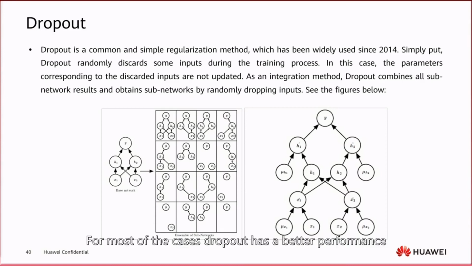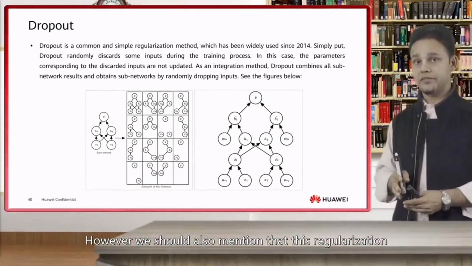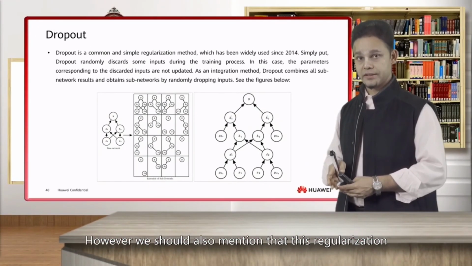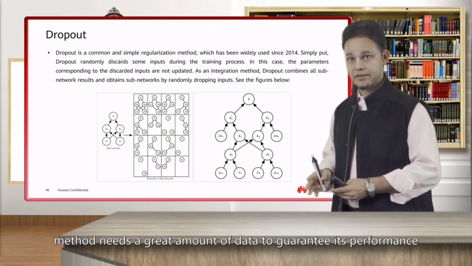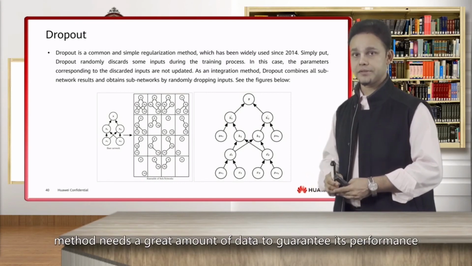For most cases, dropout has a better performance than the penalty parameter method when training a deep neural network. However, we should also mention that this regularization method needs a great amount of data to guarantee its performance.